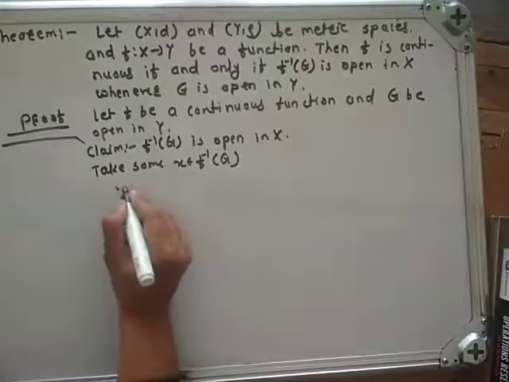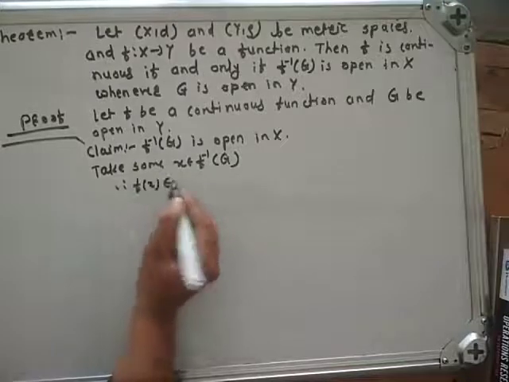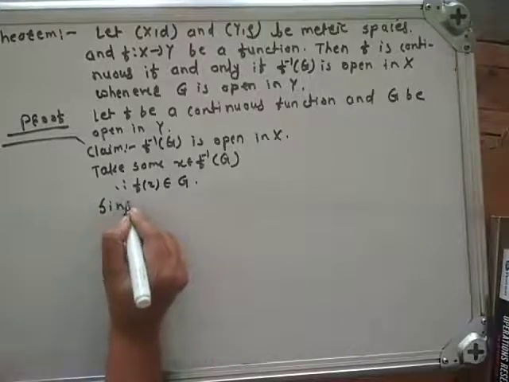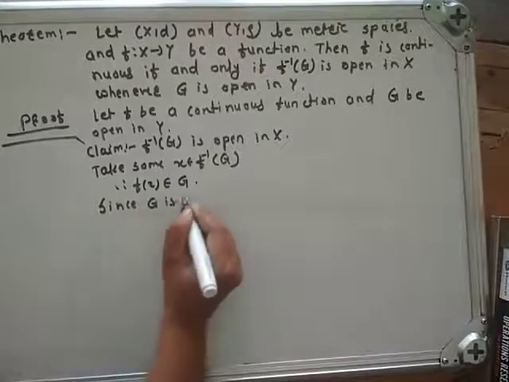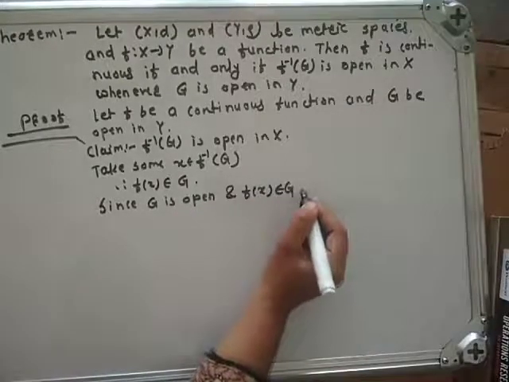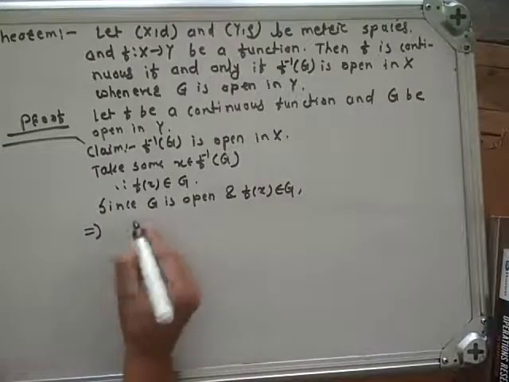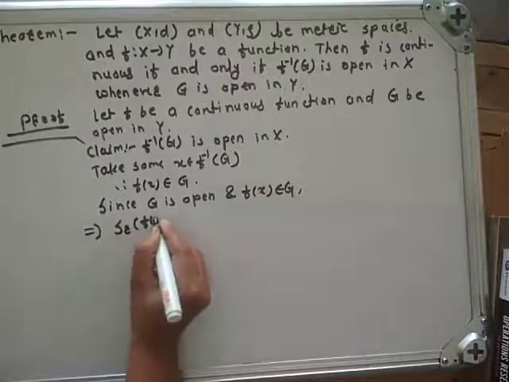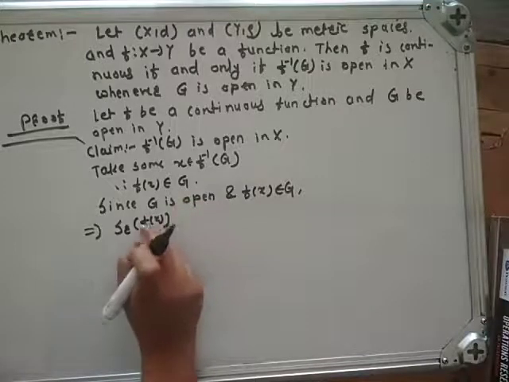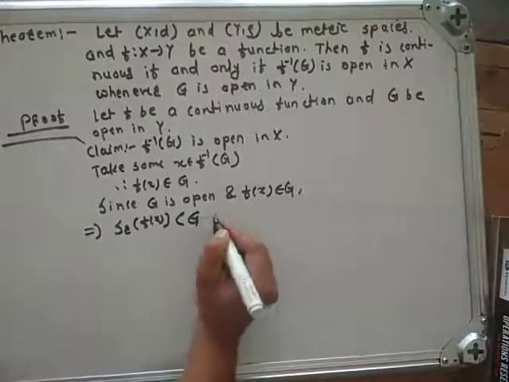Take some x belongs to f inverse of G. Therefore, applying f, we get f of x belongs to G. Since G is open and f of x belongs to G, by definition of open set, S epsilon of f of x, the open sphere centered on f of x with radius epsilon, is totally contained in G because G is open.